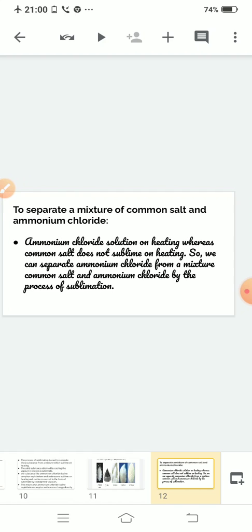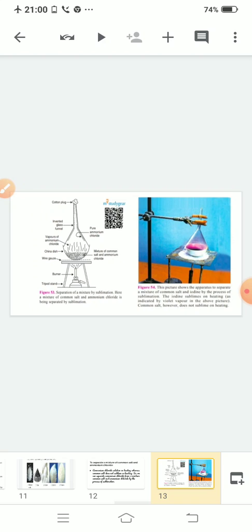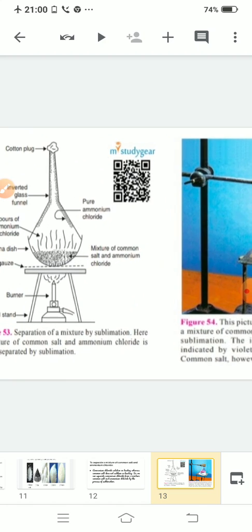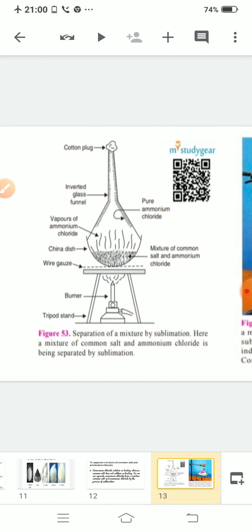So take a mixture of ammonium chloride and salt in a china dish, put an inverted funnel on it, cover the open end with a cotton plug, and apply heat to the mixture. What will happen?